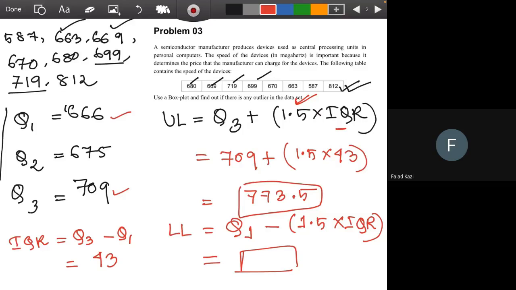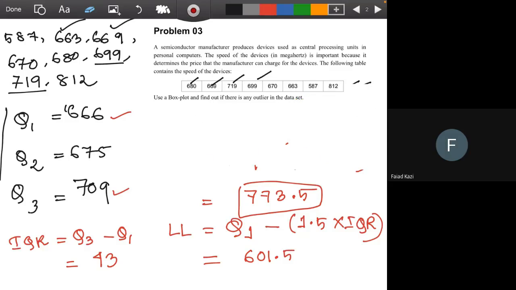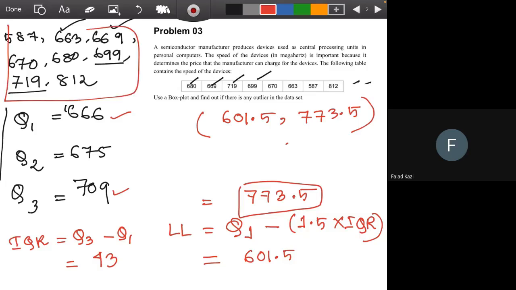601.5. If you use the value of Q1 and IQR, you'll get that the value of the lower limit is 601.5. So if we use this, our range is 601.5 and 773.5. This is the lower limit and upper limit. So this is a distribution, the sorted distribution. Obviously you always want the sorted distribution, so it will be easier to look at the outliers.